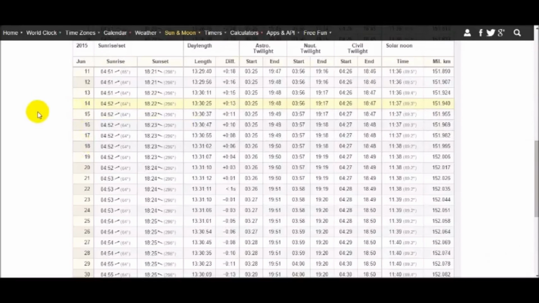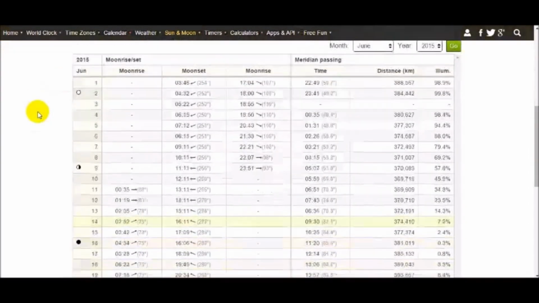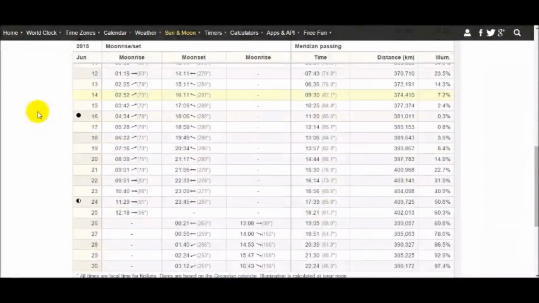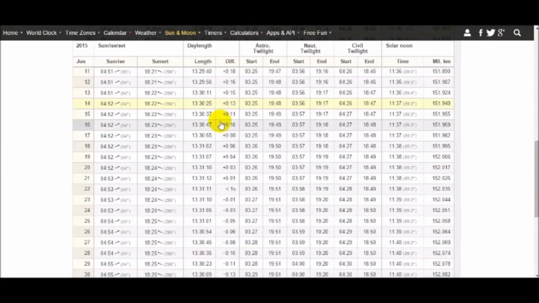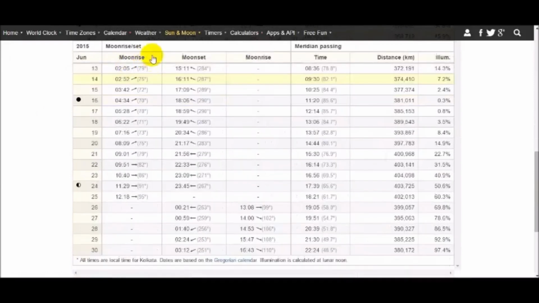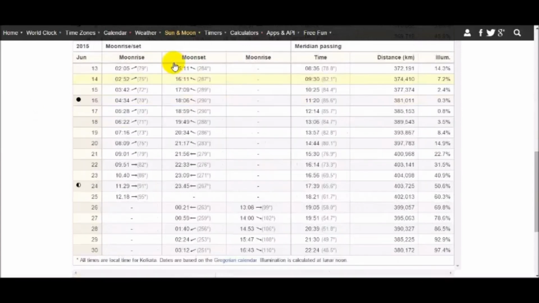That should suffice. And for the moon, similarly, we need to take a look at June 14 to June 18. That should suffice. We need not even take a look at the sunrise and the moonrise data. What we're interested in is the sunset and the moonset timings.